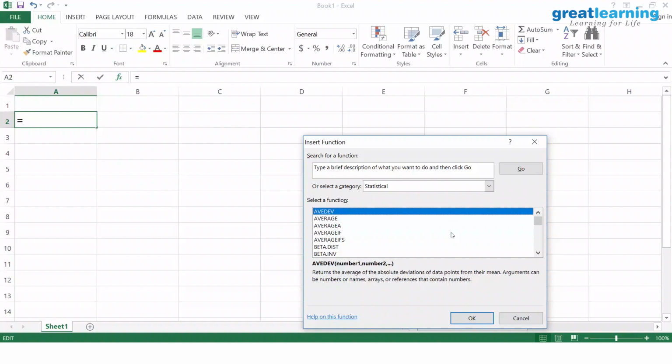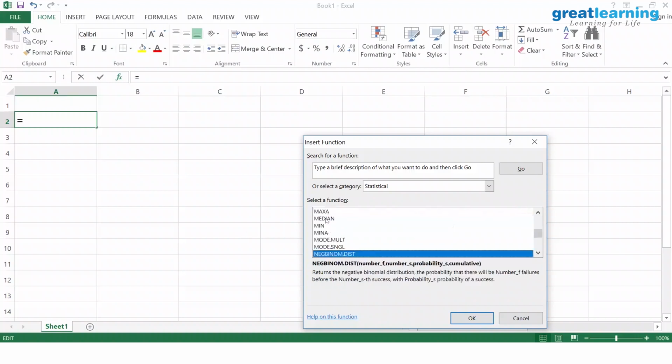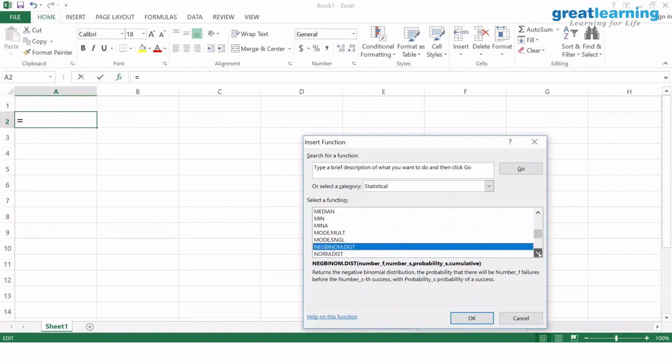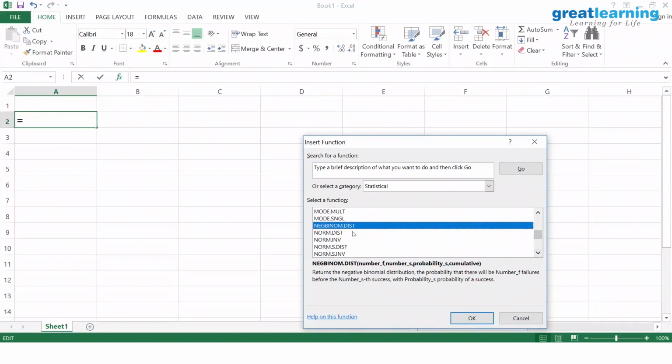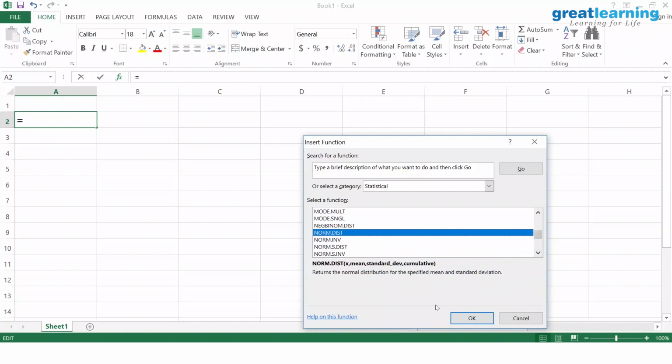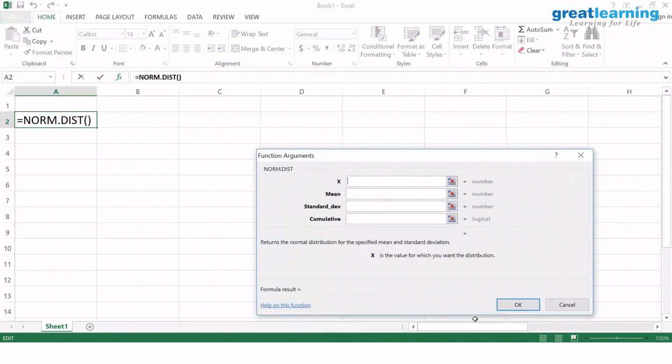So norm.dist. Now after statistical, you simply type the letter N. You have here norm.dist. There is a norm.dist. Click that. X value, diagram. What is the diagram saying?